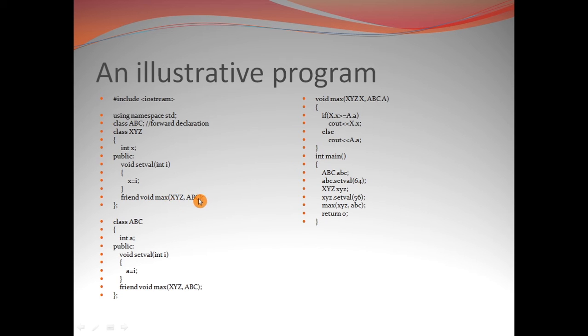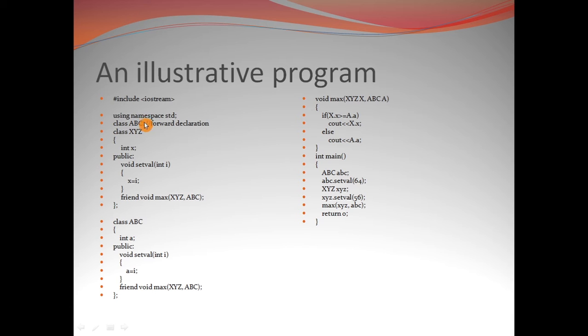That's why, in order to make the compiler understand that abc is also an object type used as an argument to this friend function, this abc class needs to be declared by means of a forward declaration, that is, before going into the body of the class xyz, we just mention the name of another class which is abc.